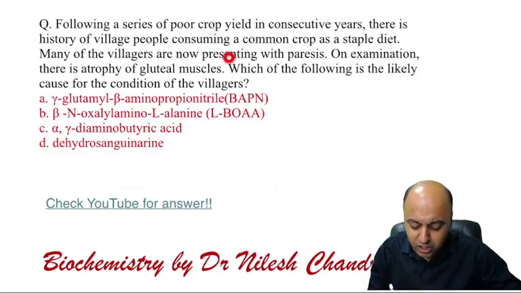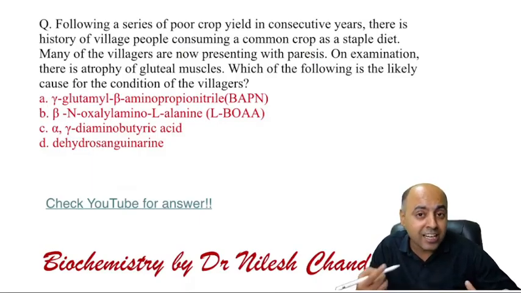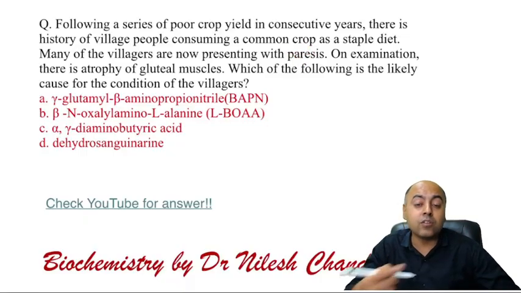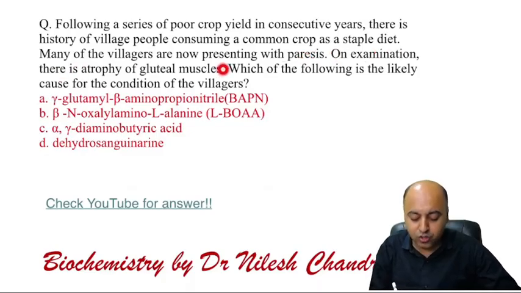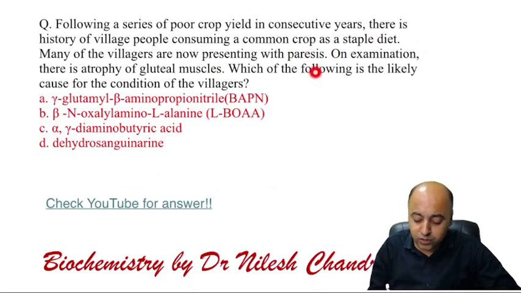Many of the villagers are now presenting with paresis. In another version of the question, it says many of the villagers are now presenting with difficulty in walking. So there are two versions. In one, they mention paresis. In another one, they mention difficulty in walking. In this particular version, they also mention on examination there is atrophy of the gluteal muscle. So this one is mimicking the upper motor neuron palsy like thing. And then the question is, which of the following is likely cause for the condition of the villagers?